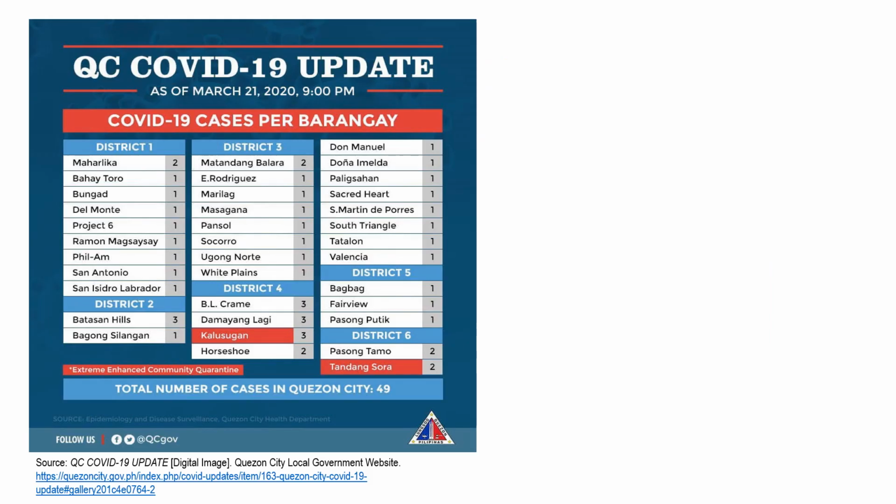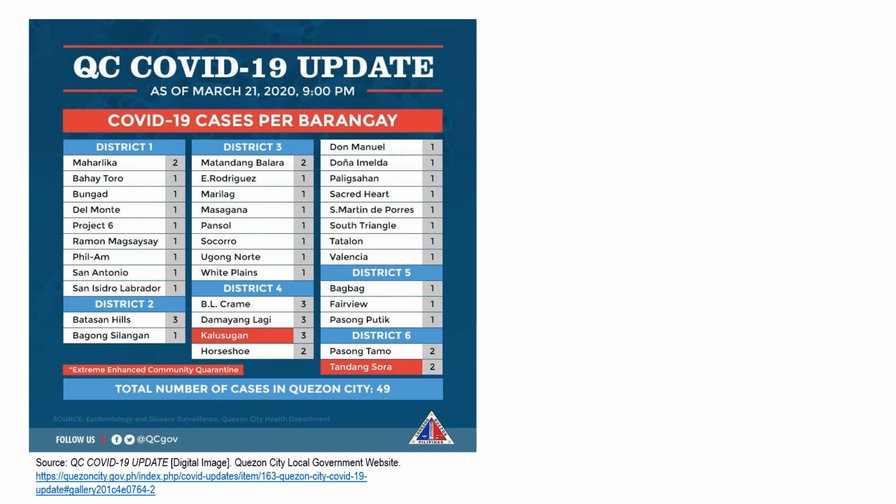Suppose we want to determine the number of COVID-19 cases per barangay in Quezon City, we may refer to the official website of the Quezon City local government. But because the data are not arranged in order, it is difficult to draw any generalizations or even identify characteristics of the data.